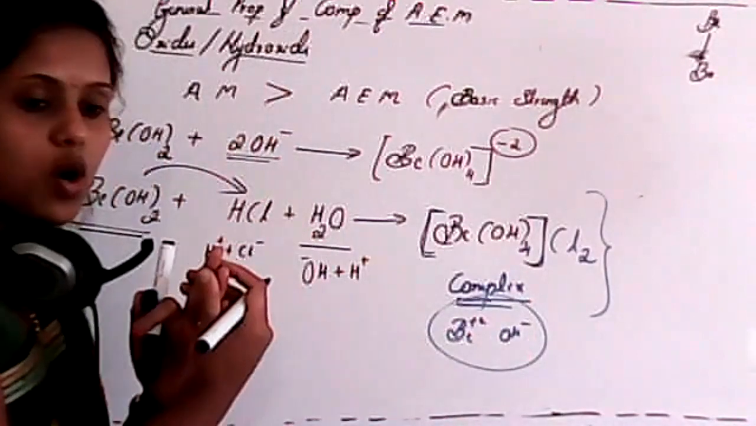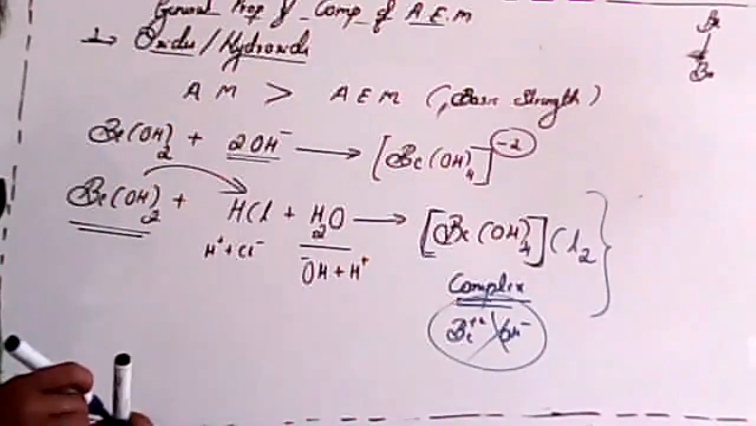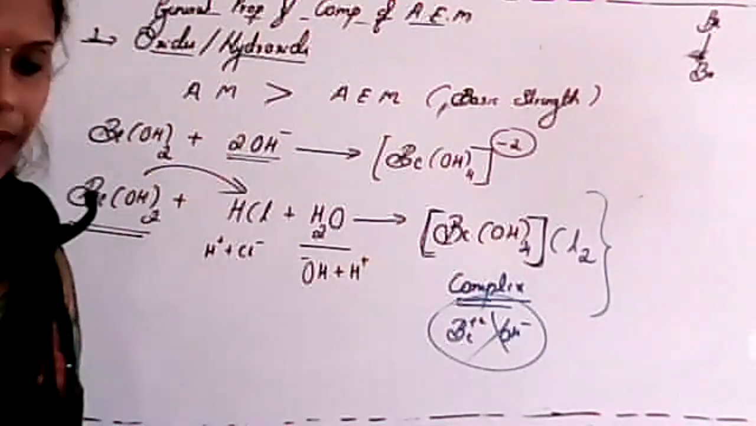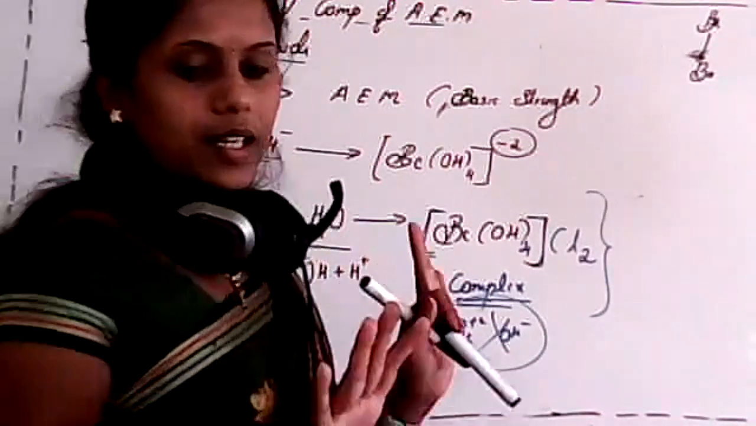Those are in a strong coordination bond. So that's why it will never split into ions. So that will be explained in the next class. That means next concept. Is it clear?